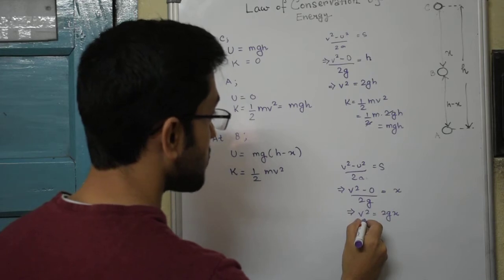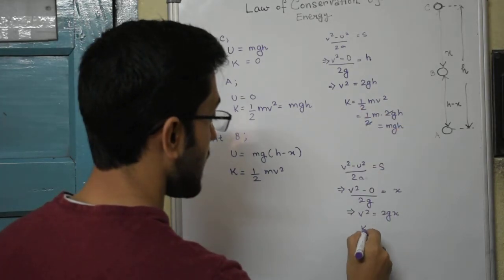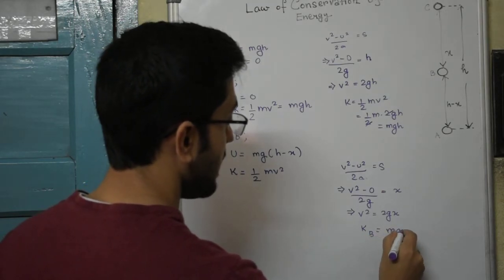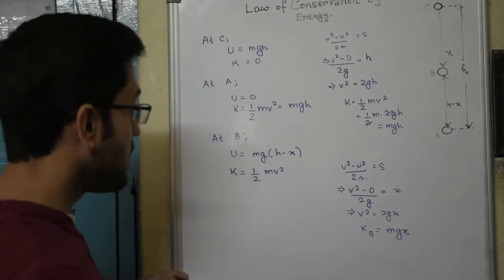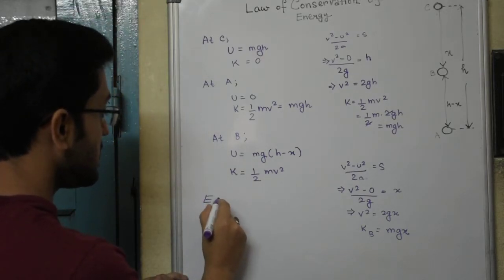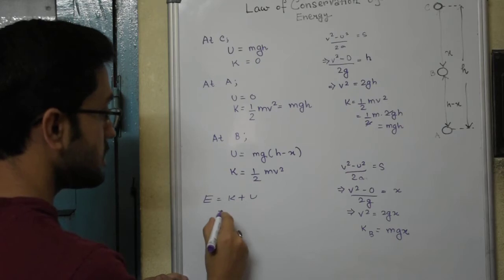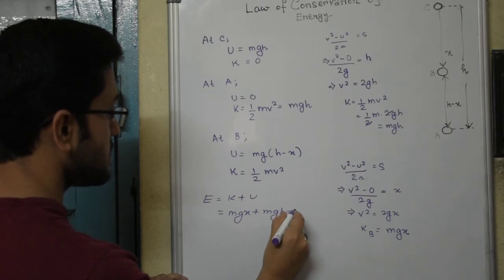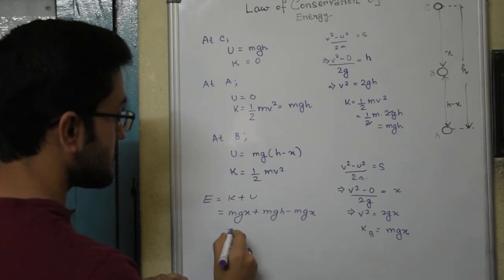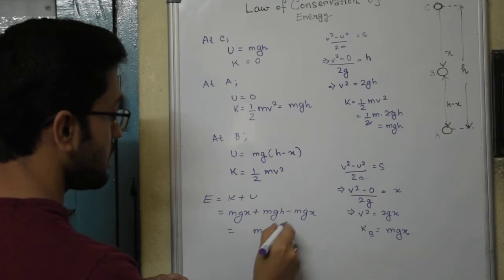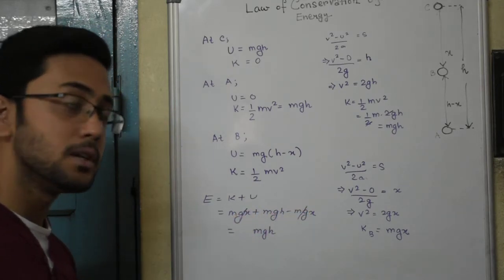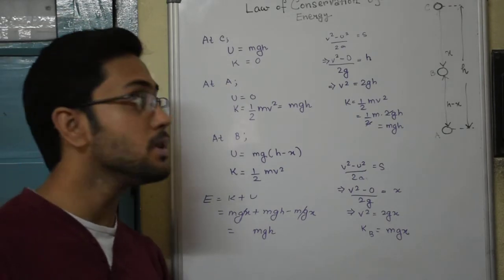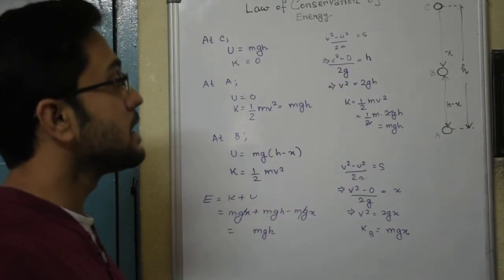Substituting this value of v squared in the half mv squared equation, the kinetic energy at the point B turns out to be mgx. Therefore, the total energy E is kinetic plus potential energy, that's mgx plus mgh minus mgx. So that is again mgh.